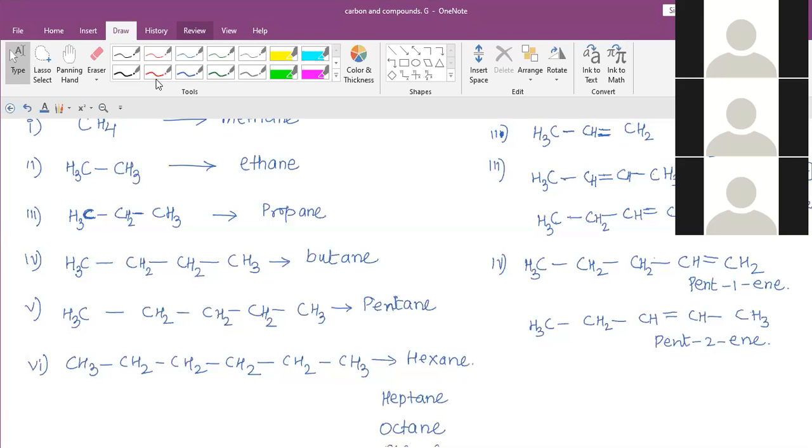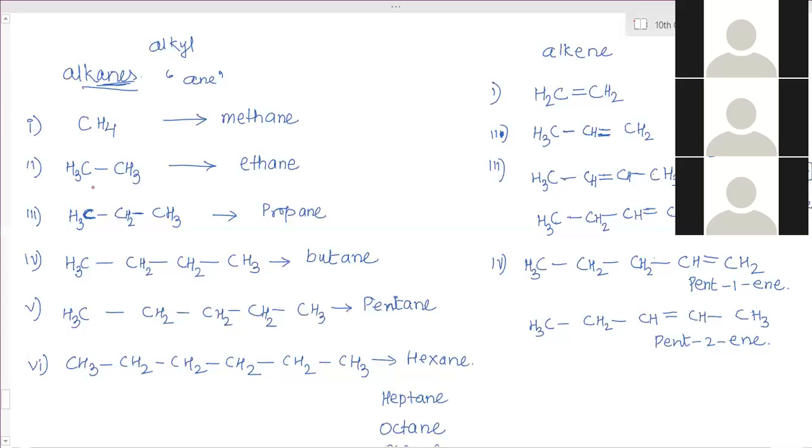Then second and third. So here to here, how much change? CH2. Now here to here, how much is the change? How many carbon atoms increased? 1. How many hydrogens increased? 2.